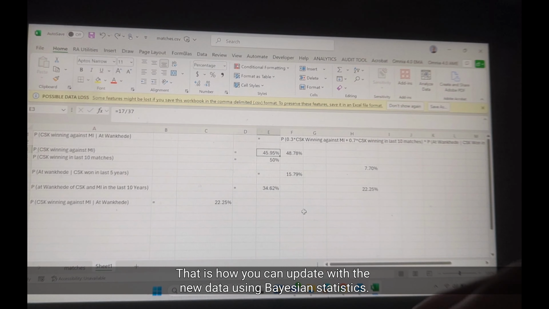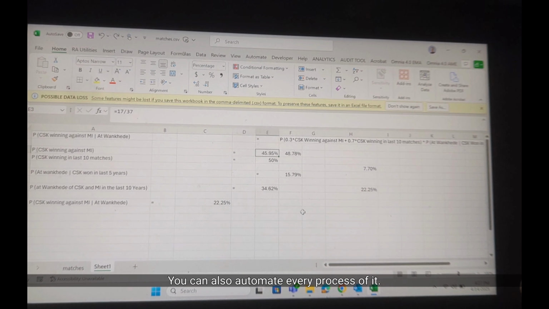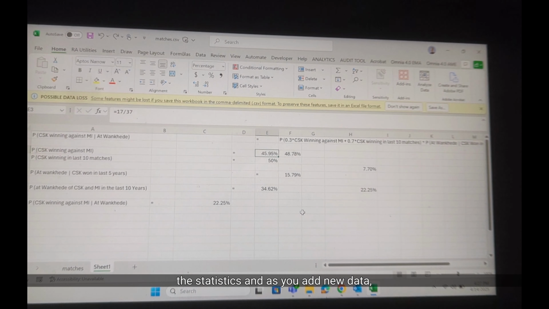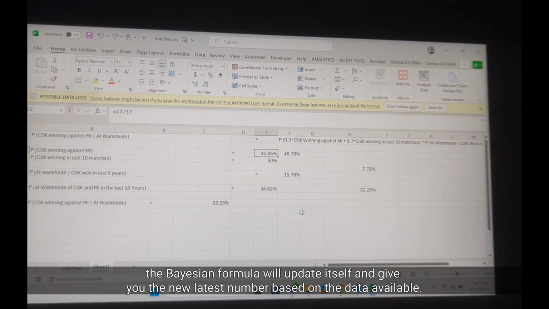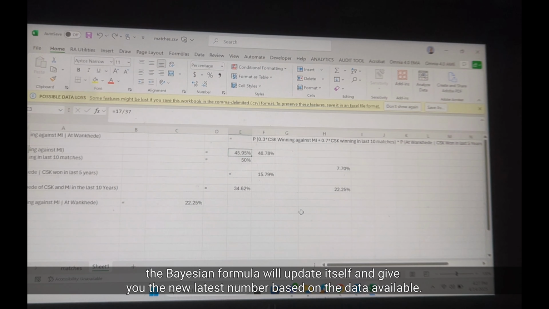That is how you can update with new data using Bayesian statistics. You can also automate every process of it. So as you add new data, the Bayesian formula will update itself and give you the new latest number based on the data available.